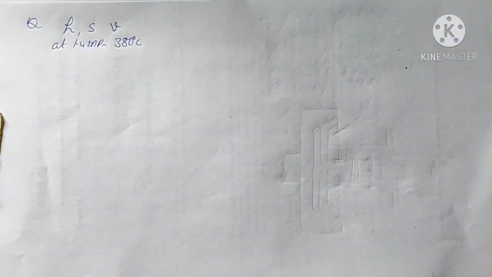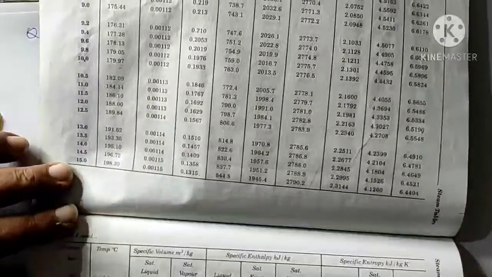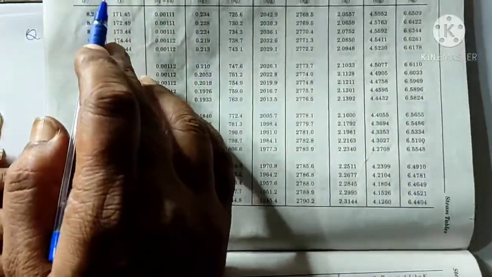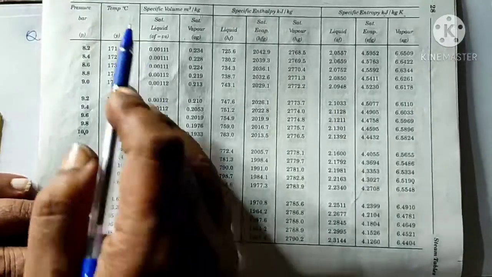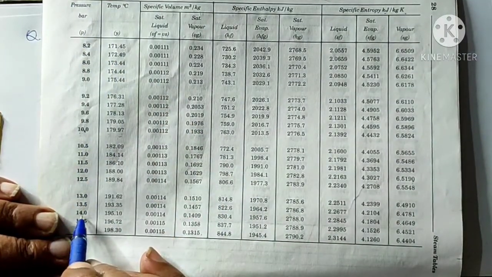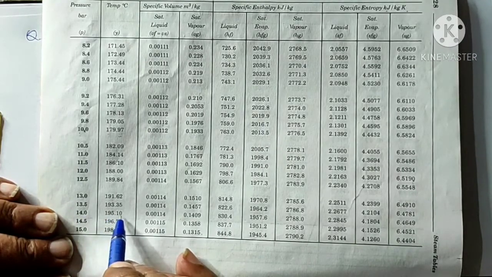So first we will go to the saturated steam table, that is table number 2, and we will find out the pressure equals to 14 bar. So here I am having steam table number 2, and in this, at 14 bar the saturation temperature is 195.10.